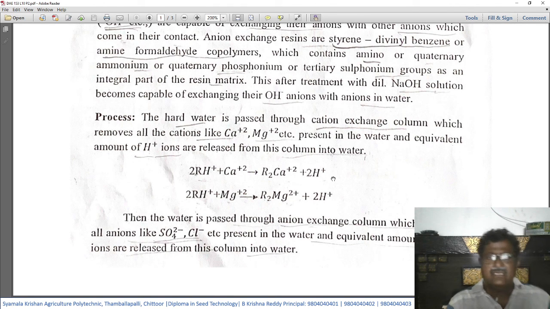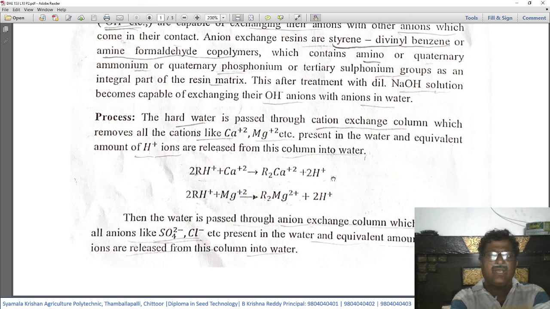That means the hard water that is to be treated for removing hardness is passed through a column in which these resins are kept, and the cations like calcium 2 plus and magnesium 2 plus present in the hard water get exchanged with the H plus ions released from the resins in the column.